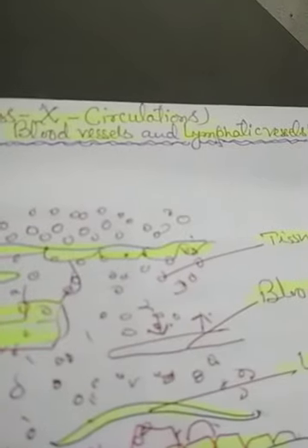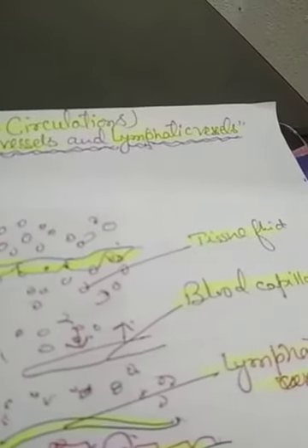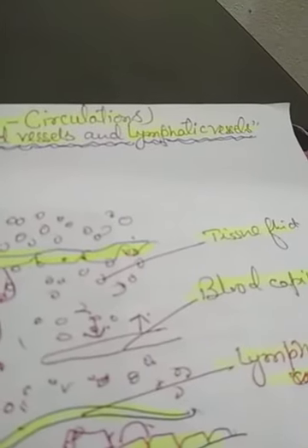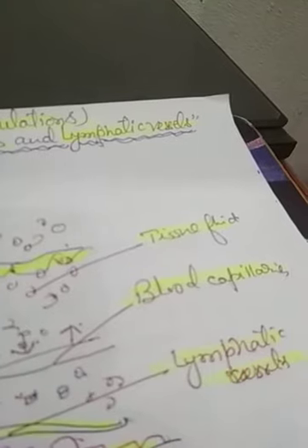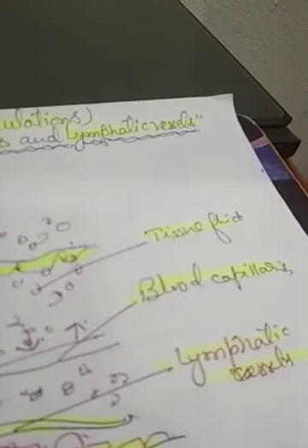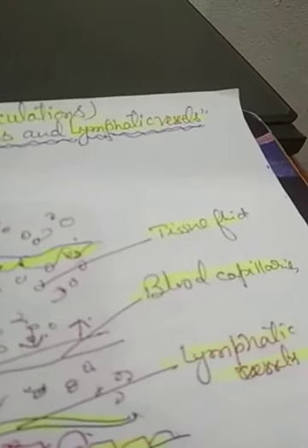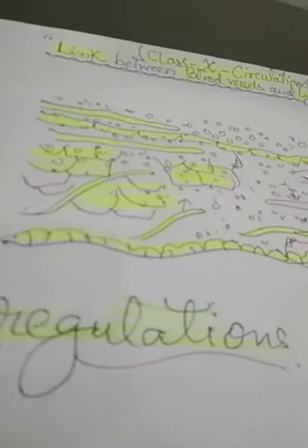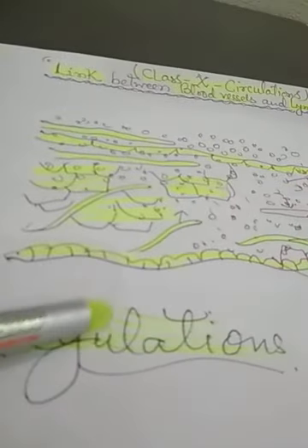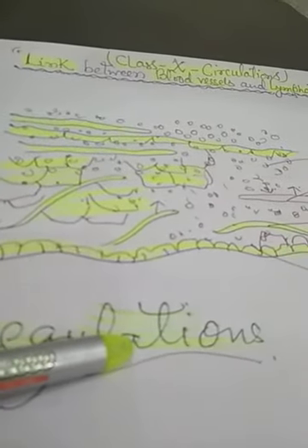Now, these spaces provide for the collection of the tissue fluid, and the movement of this body fluid into the blood vessels takes place by the process of osmoregulation. When osmosis takes place